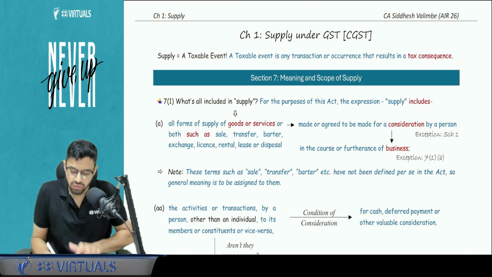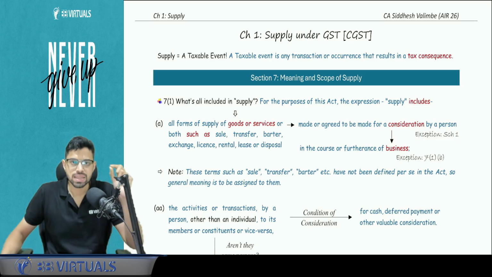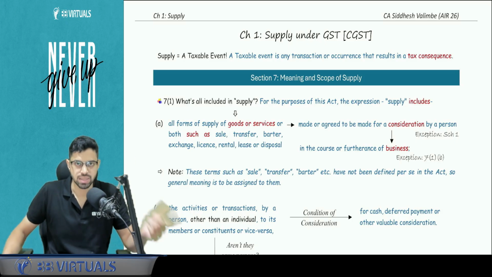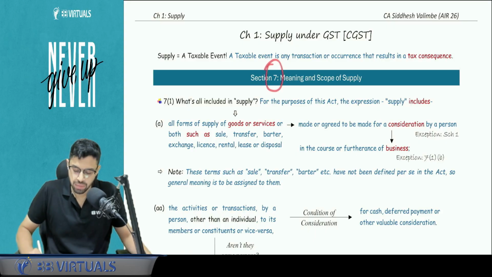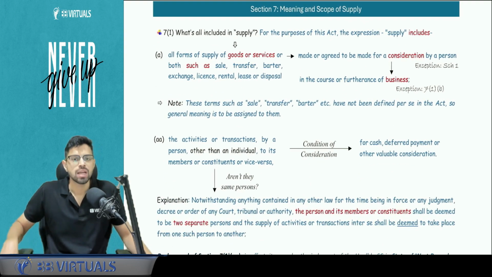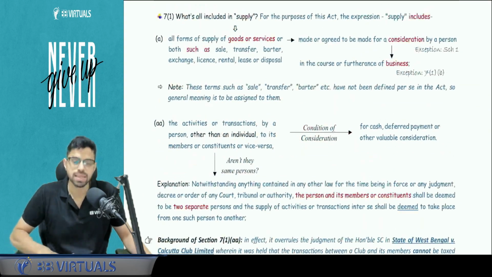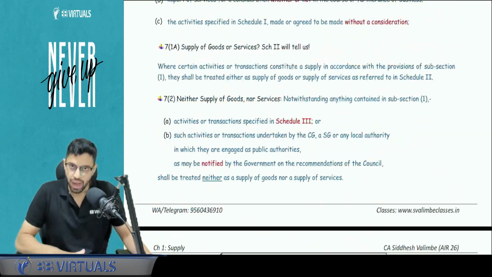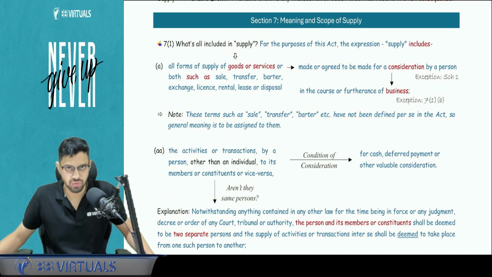Okay, so let's start with chapter number 1, supply. What is supply? Supply is a taxable event. Taxable event means an event which gives rise to tax consequence. So if supply happens, GST will be applicable. Let's start formally with section number 7, meaning and scope of supply. So section number 7, subsection 1 is divided into 4 clauses, A, AA, B and C. Okay, then 1A and subsection 2. So section 7.1 basically talks about the parameters of supply.